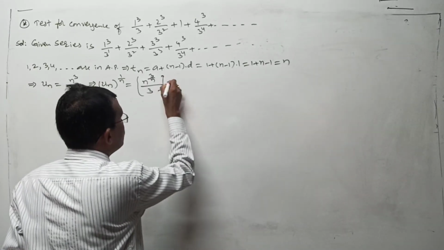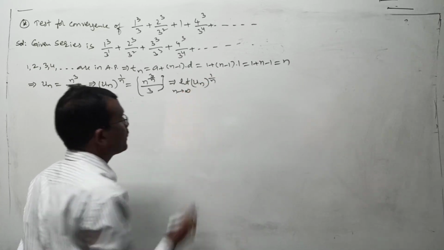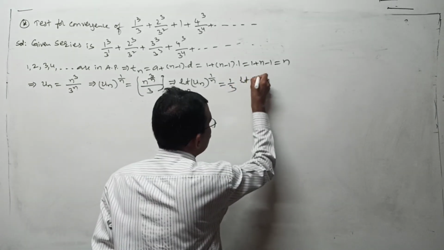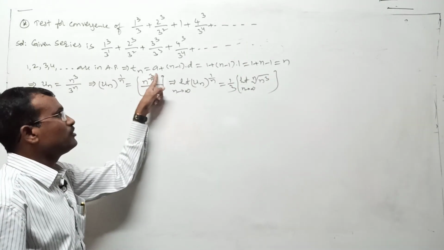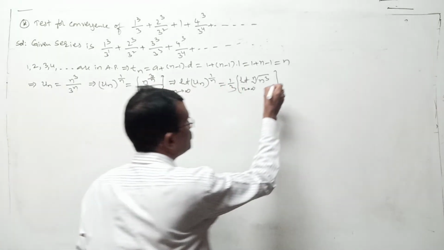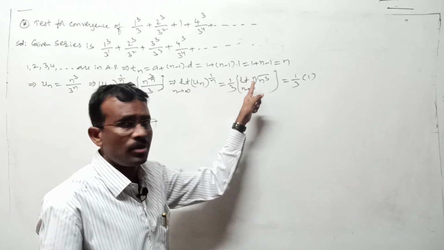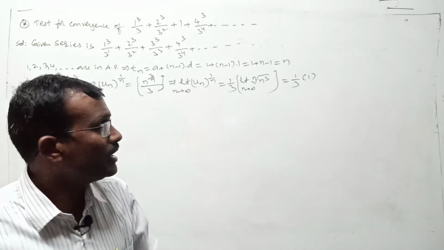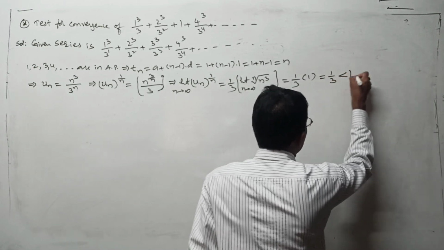Now let us define limit of un whole to the power of 1 by n as n tends to infinity. This is 1 by 3 into limit nth root of n cube as n tends to infinity. Understood or not? n to the power of 3 by n means n cube whole to the power of 1 by n, which is the nth root of n cube. This is 1 by 3 into limit nth root of n cube, which is 1. General formula, try to remember: limit nth root of n power k as n tends to infinity, whenever k is a positive real number, is 1. 1 by 3 into 1 is 1 by 3. Is it less than 1 or not?